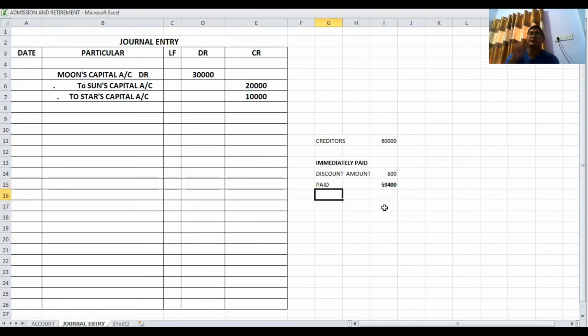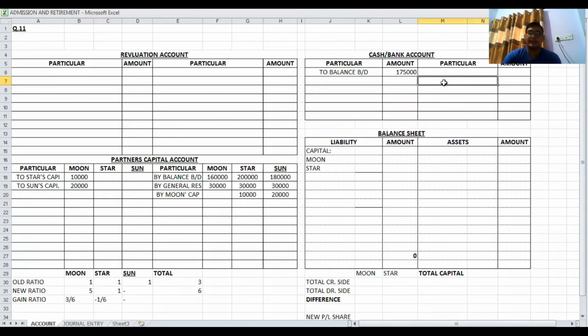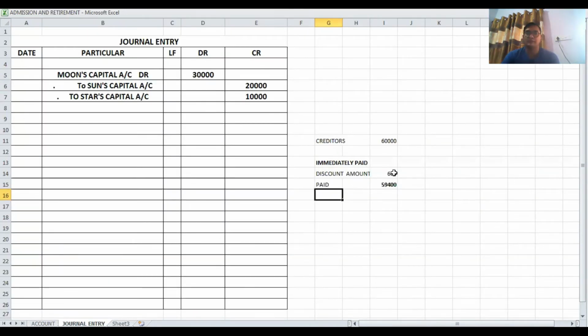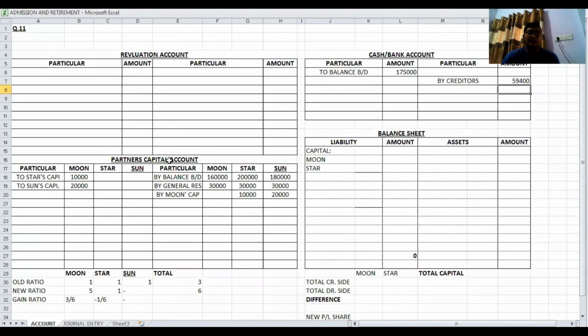It means 59,400 that we are paying to creditors, and that's why in cash bank account by credit side by creditors, amount that we have paid 59,400, and discount is for 600. So this discount is our gain. So credit side we record as a discount by creditors.